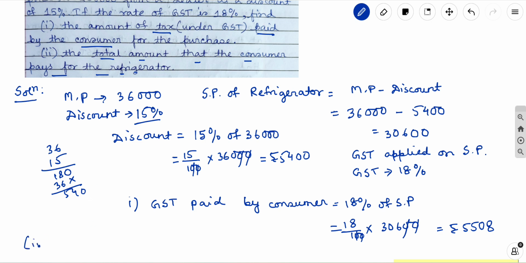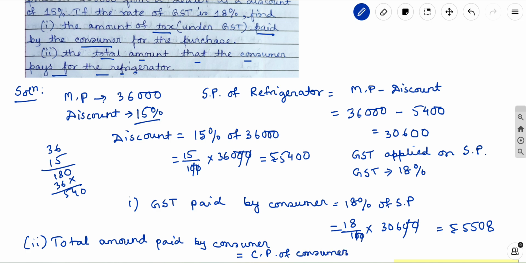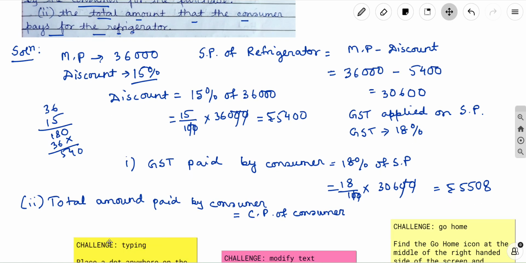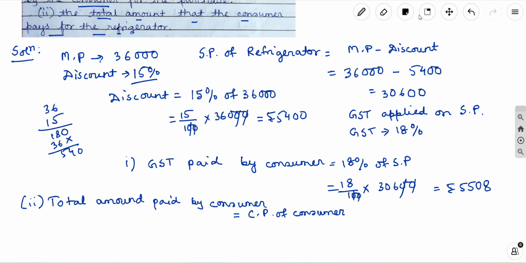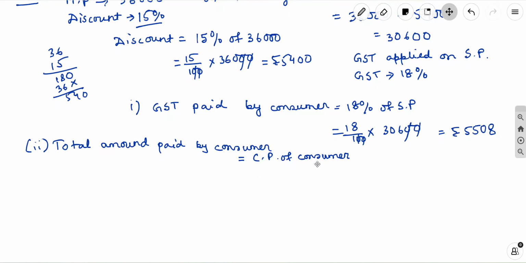The total amount paid by the consumer is equal to the selling price, or the cost price for the consumer, which is the selling price for the dealer, plus the GST amount.